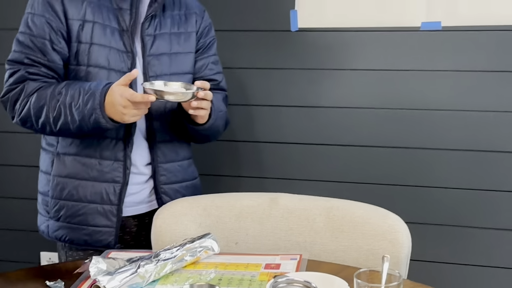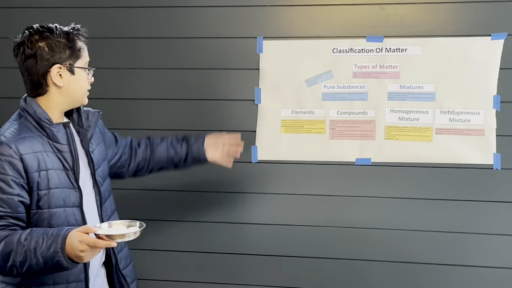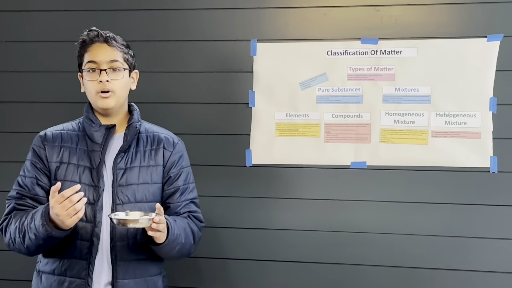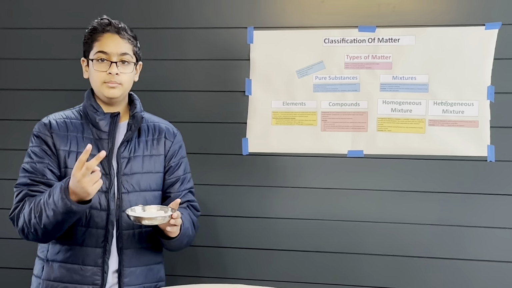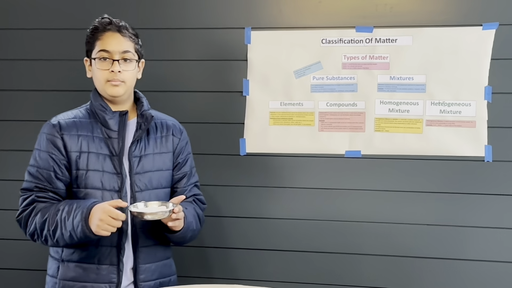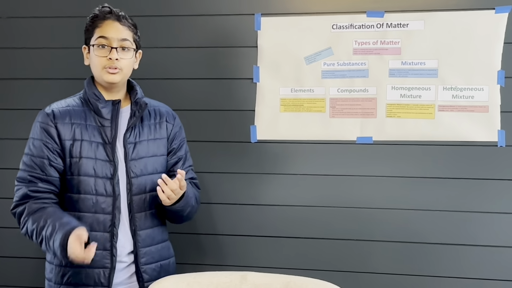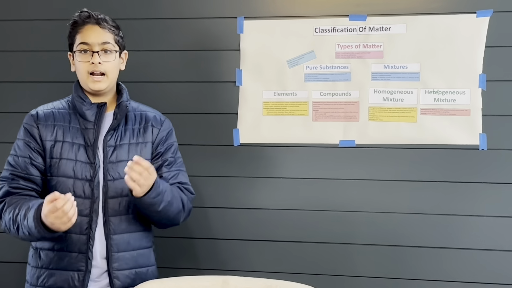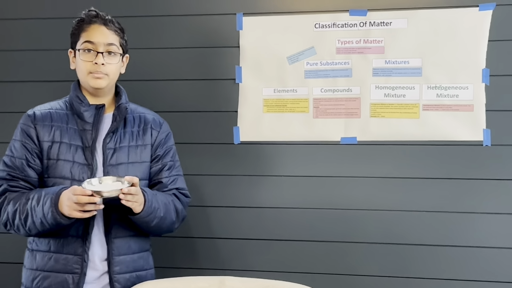I'm going to be explaining about ice. This may be a tricky one, but let me tell you how it is a compound. So basically, ice is made up of water, and water is made up of H2O. H2O is two hydrogen atoms and one oxygen atom. Like the compound definition says, it has two or more elements inside of it. So this technically means that ice is a compound. Also, ice has a fixed chemical composition, hence it falls under the compound category.